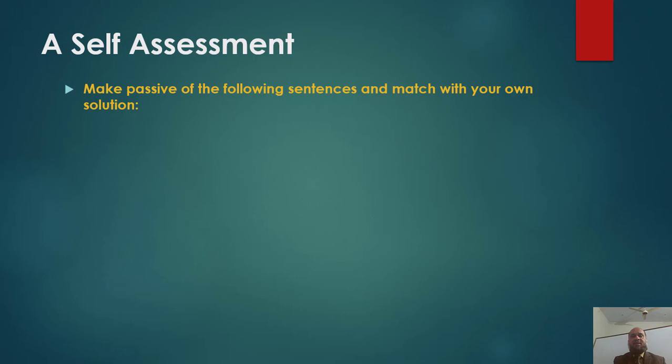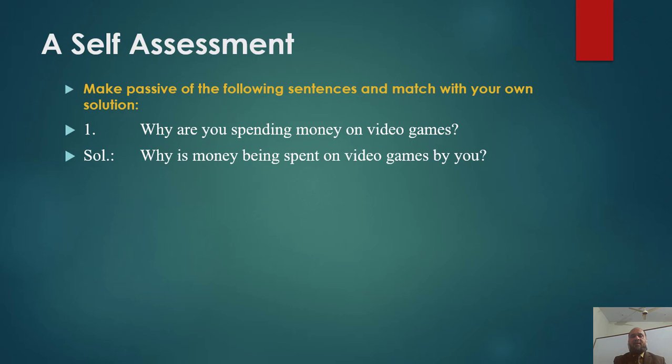Now your self-assessment with regard to double interrogative sentences for change of voice. Question is, make passive of the following sentences and match your answers with the given solution. Sentence number 1 is, why are you spending money on video games? Why is money being spent on video games by you? Have you matched your answer with the given solution? If there are mistakes, please rectify them and clarify yourself.